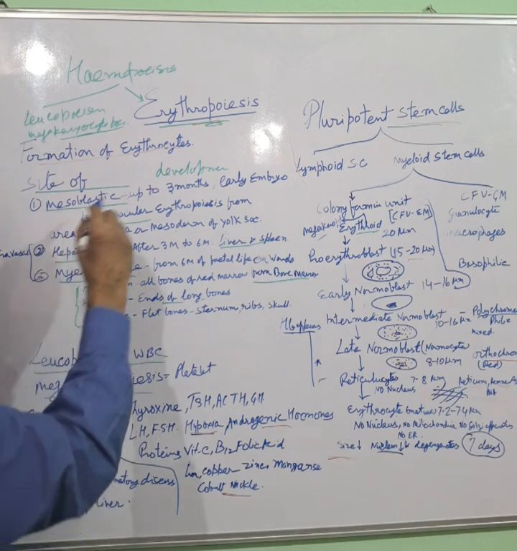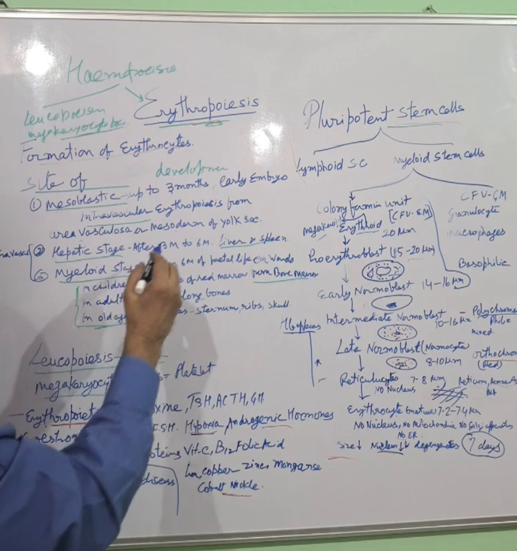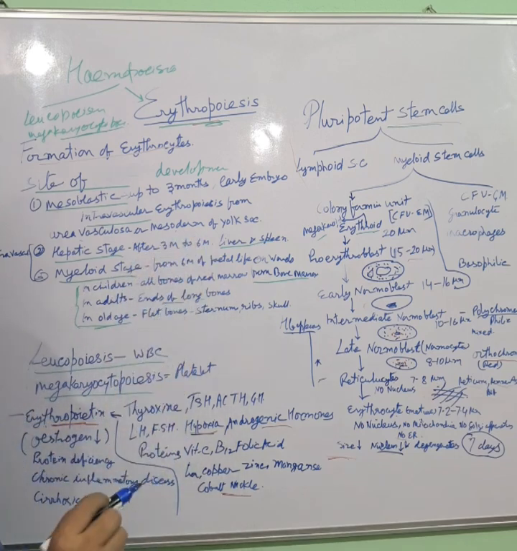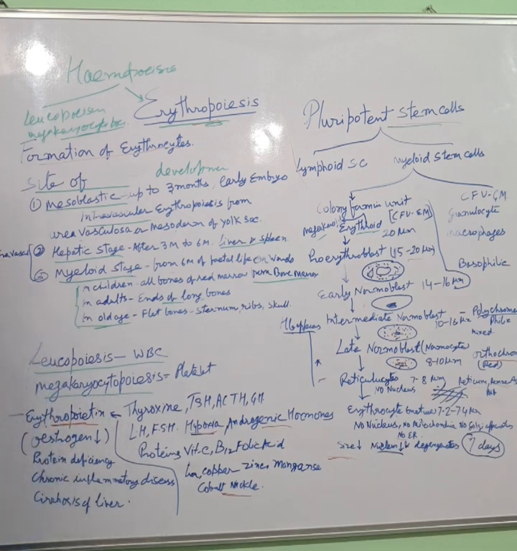Site of development, from where erythrocytes develop. First, up to 3 months of early embryo, it develops from area vasculosa or mesoderm of yolk sac. This is known as mesoblastic stage, and mesoblastic stage is intravascular erythropoiesis.